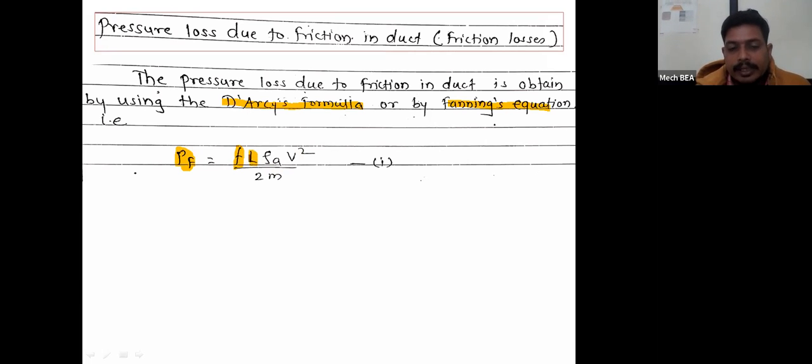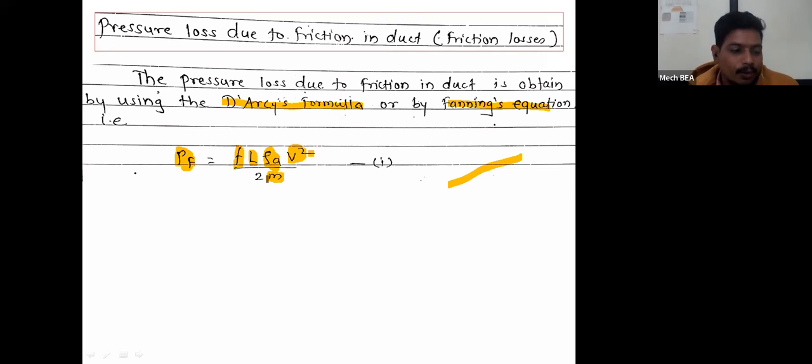L is the length of the duct. Rho A is the density of air passing through the duct. P square is the velocity of the air passing through the duct, divided by twice M.